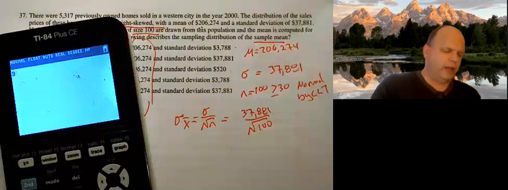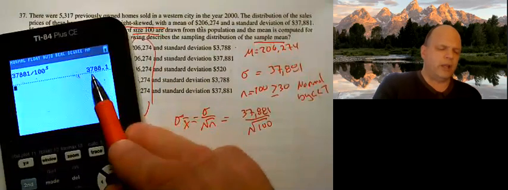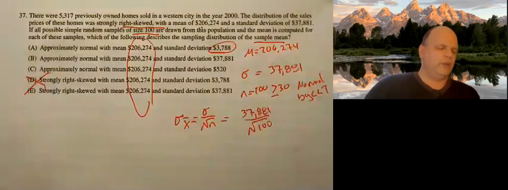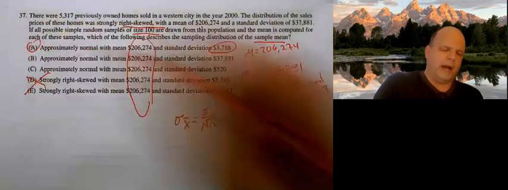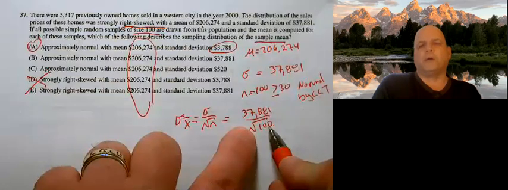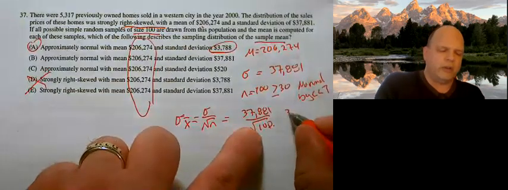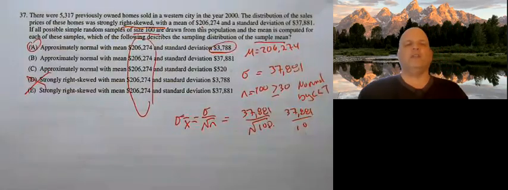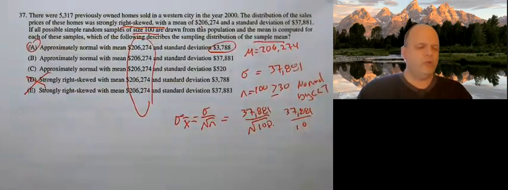So 37,881 divided by 100 to the 0.5, and we end up getting 3,788. So the answer to 37 is A. And by the way, you could have just said square root of 100 is 10, 37,881 over 10, and that would have done the same thing for you. Okay, so that's 37.